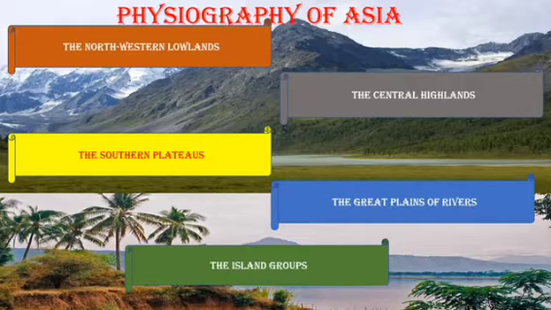The northwestern lowlands, the central highlands, the southern plateaus, the great plains of rivers, and the island groups. Now that we have learnt what these terms mean, it is very easy for you to identify. Okay, children? Let's learn each and every physical division one by one.